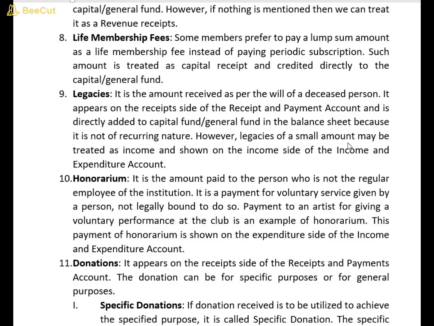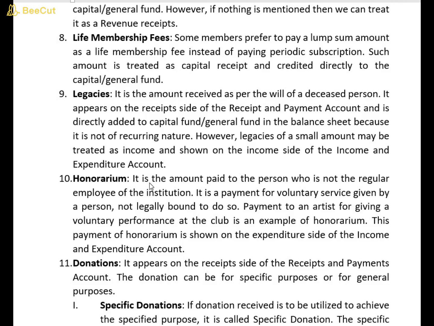However, legacies of small amount may be treated as income and shown on the income side of income and expenditure account if there is a specific instruction. If we have instruction to treat legacy amount as revenue receipt, then we can show it on the income side of income and expenditure account. Otherwise, by default, you have to treat it as a capital receipt.